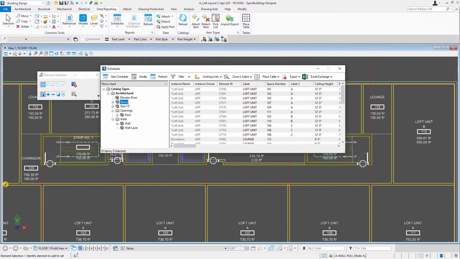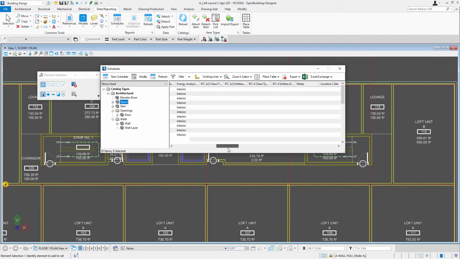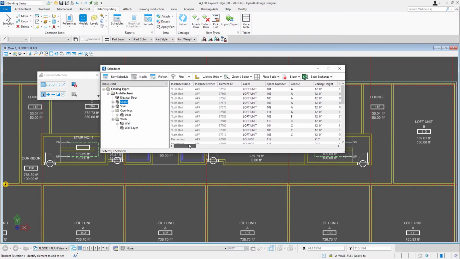If I select the space type here, I just get a list of all the spaces and all the data that is on them. But if I expand that, you can see there's different layouts set up. So the layouts determine which properties go into the schedule.